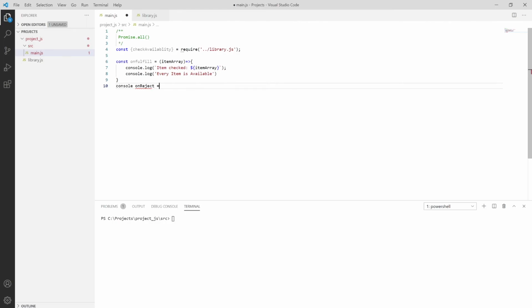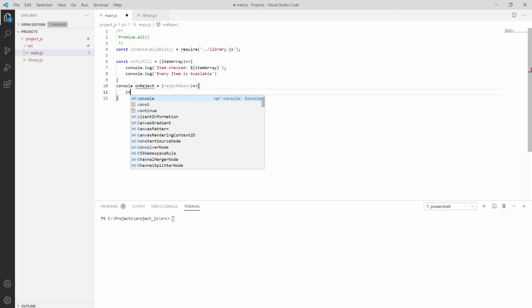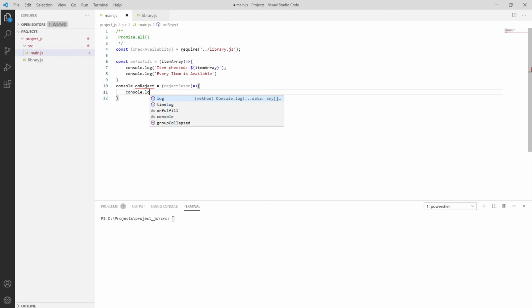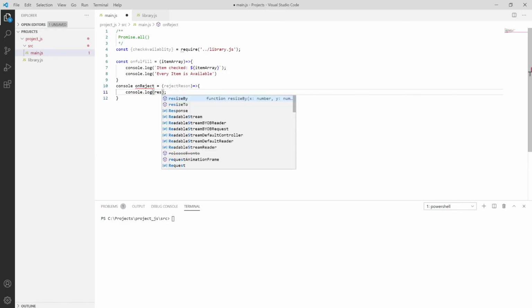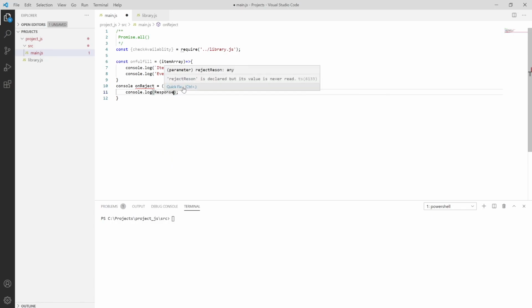and passing that reject reason, and then passing that array over here and printing using console.log the reason why it's failed. So reason. Then copying it using Control C and then paste it down.